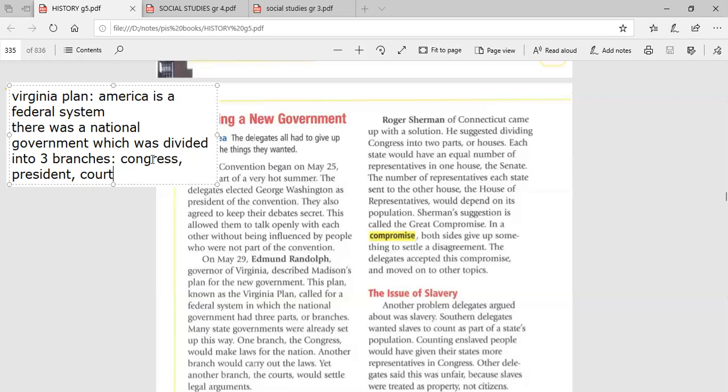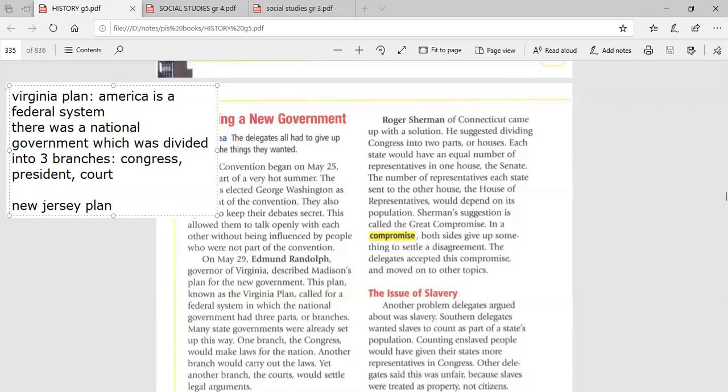At that point, many delegates argued and got into conflict. No, no, no, no. We must have an equal number of delegates in the Congress. That's why the delegates suggested another law. This law is called the New Jersey Plan.